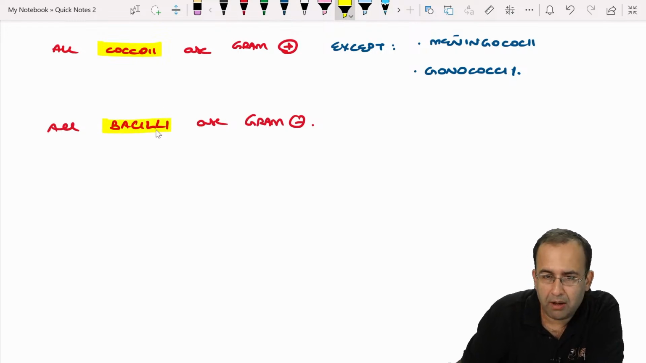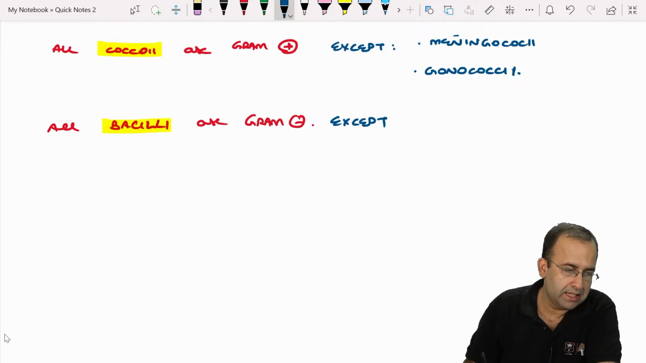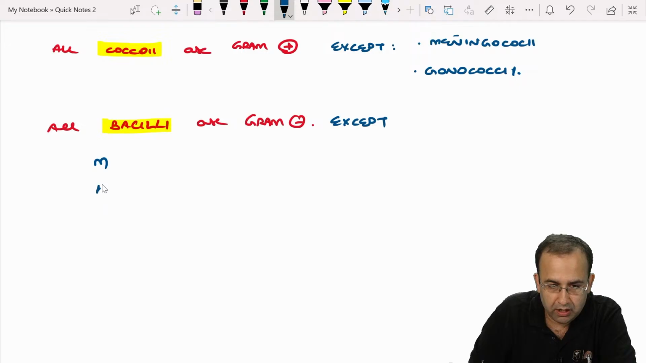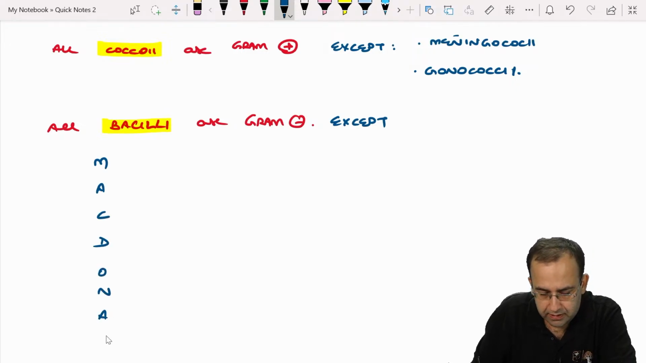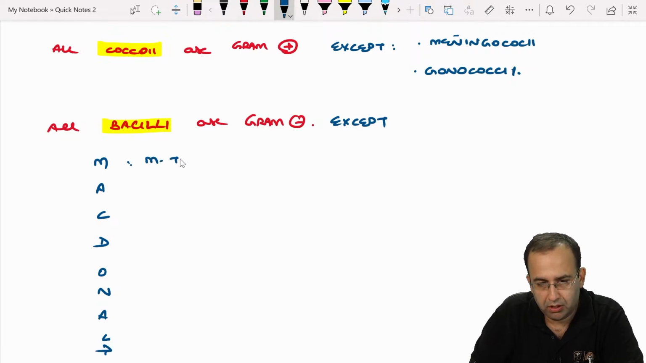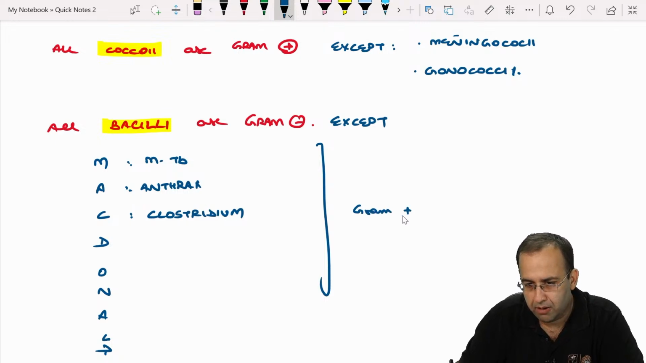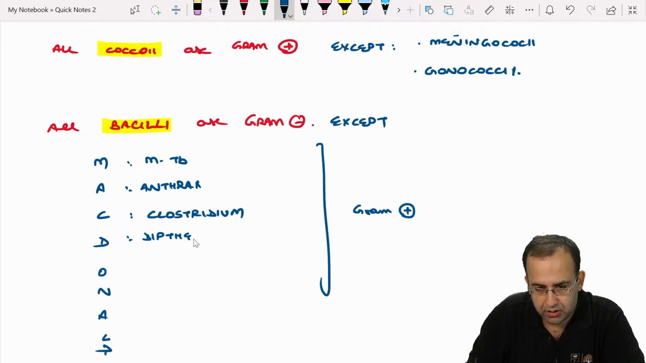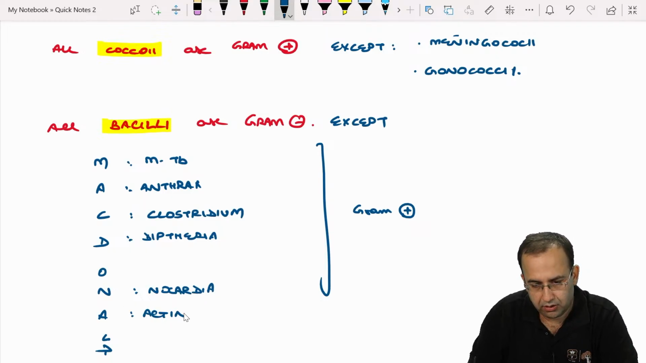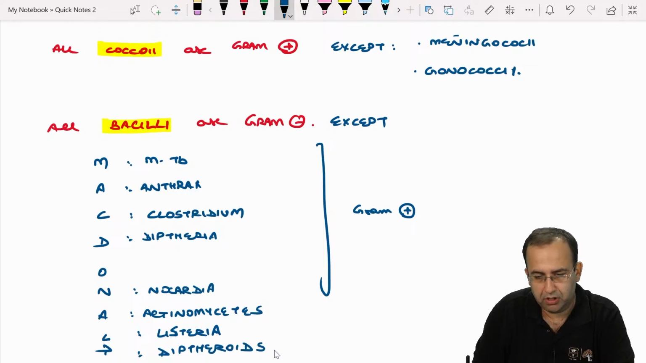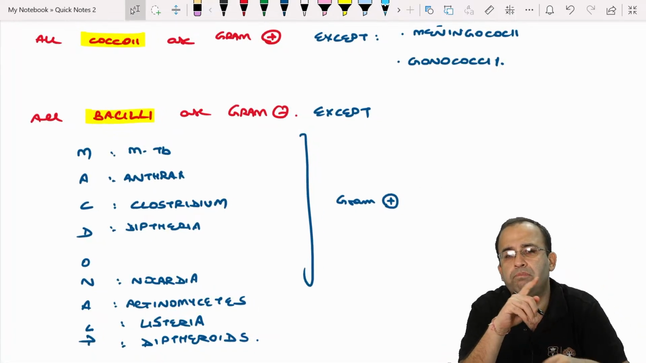All bacilli are gram negative, except Mycobacterium TB or Mycobacterium species, anthrax bacilli, Clostridium species, Corynebacterium diphtheriae, Nocardia, actinomycetes, Listeria, and diphtheroids. These are the gram positive bacilli.